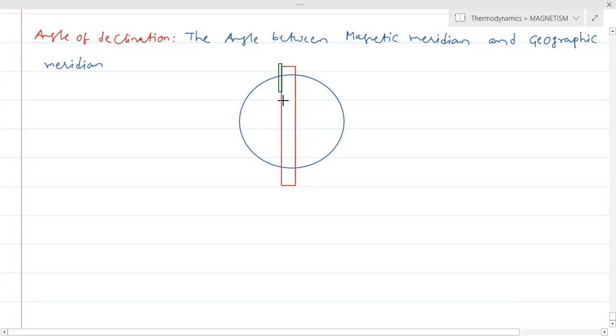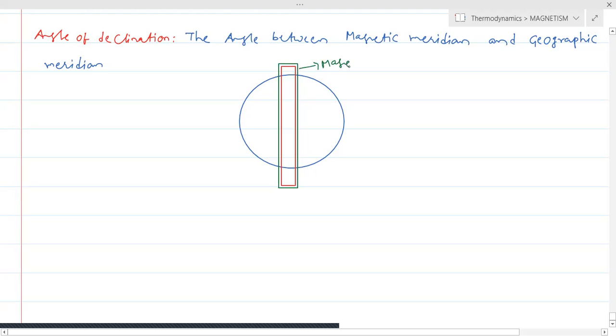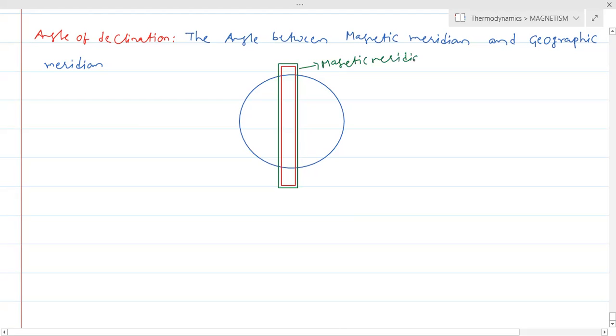The geographic meridian and magnetic meridian both coincide with each other. Suppose I am taking this as the magnetic meridian, because we are taking that this is the earth south pole location and this is the earth north pole location. Earth magnet south pole location and earth north pole location. So you have to write it very clearly.